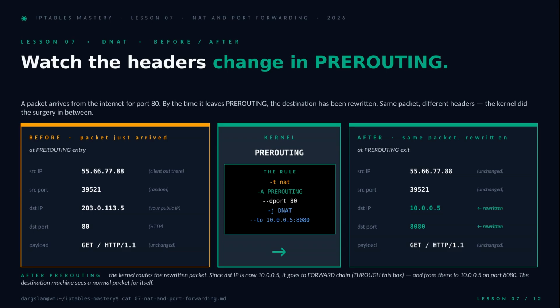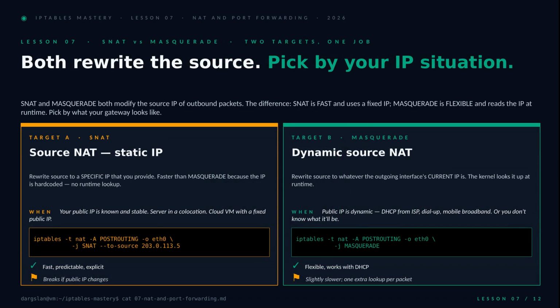And here's that Docker story made literal. A packet arrives from some random client out on the internet, headed for your public IP on port 80. One DNAT rule in the NAT table's pre-routing chain: match dport 80, jump to DNAT, send it to 10.0.0.5:8080, and the kernel performs surgery on the headers in flight. Source IP and port, untouched. Destination IP and port, rewritten. Same packet, new address label. From there, it hits the forward chain and rides out to the internal machine, which has no idea any of this happened.